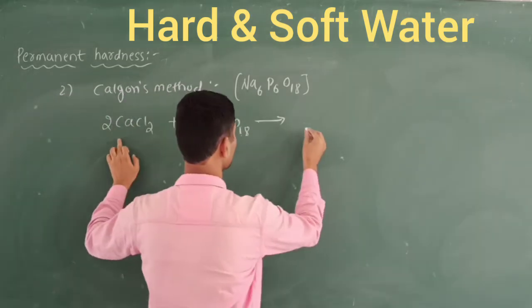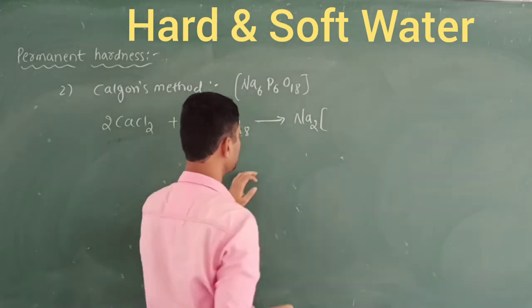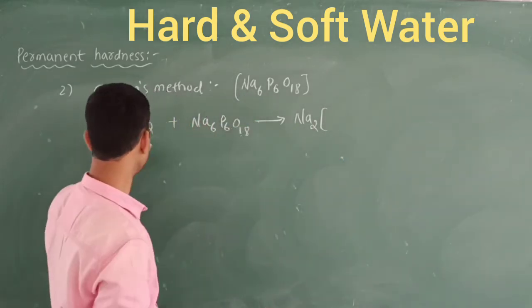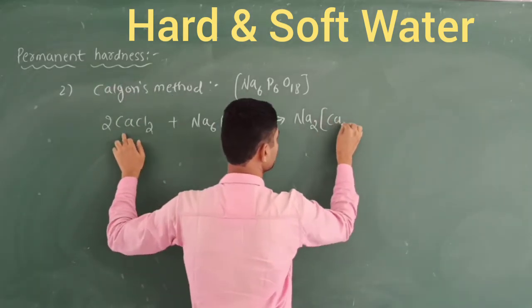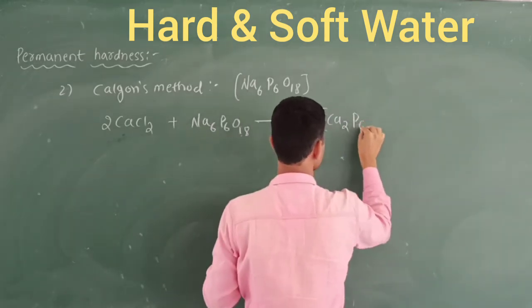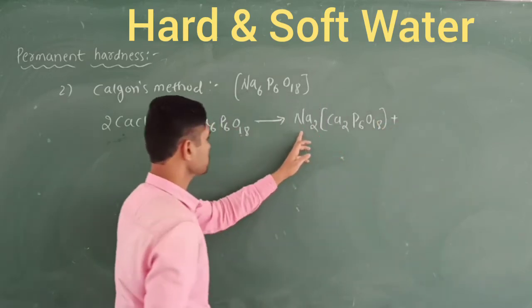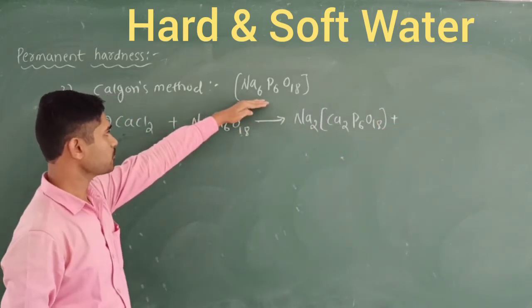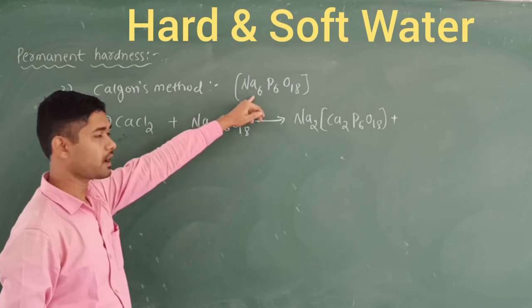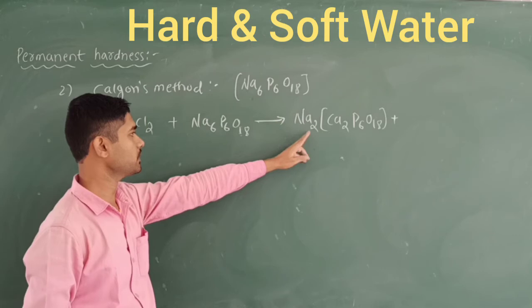Soluble complex means, now I am going to write as Na2. So inside the bracket, instead of this Na, I am going to take this calcium, Ca2. This is called complex. Ca2, remaining will be as it is, P6O18, plus. So instead of this Na6, I am going to take 2Na outside the bracket, Na2.